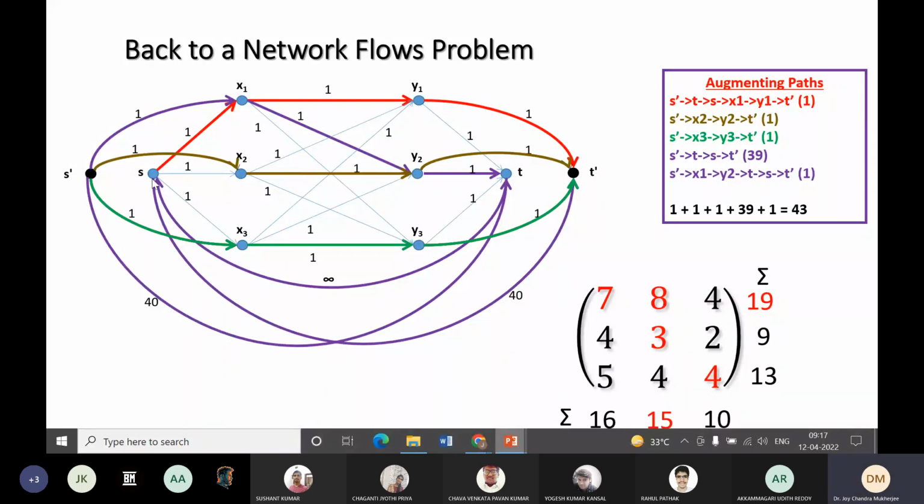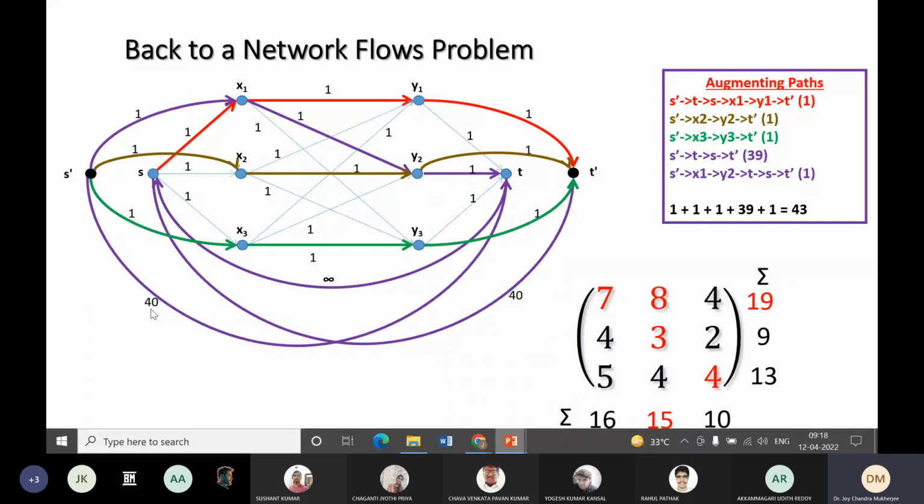So maybe s prime t, s prime, say first we go to t. Where is my t? This is my t. Okay, so s prime to t, t to s by this, then s to x1, x1 to y1, and y1 to t prime. So 1 is the bottleneck capacity. So with this it became 39.